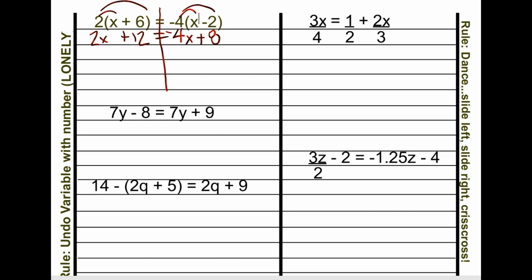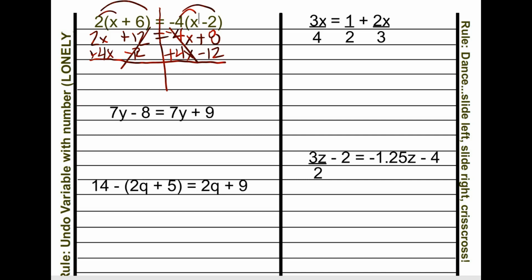I don't have time. All right, so these variables do not cancel out, so we can't use a little shortcut. Since we don't cancel out any variables, we're going to get a solution, everybody. Slide to the left. Slide to the right. And then we crisscross.